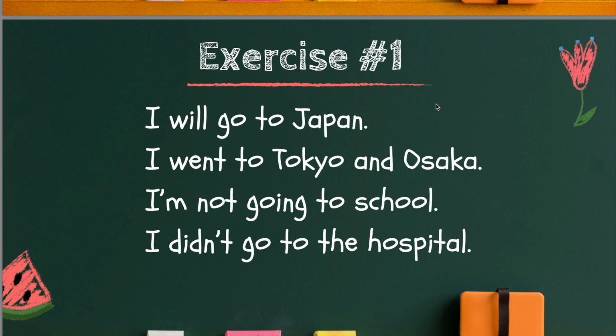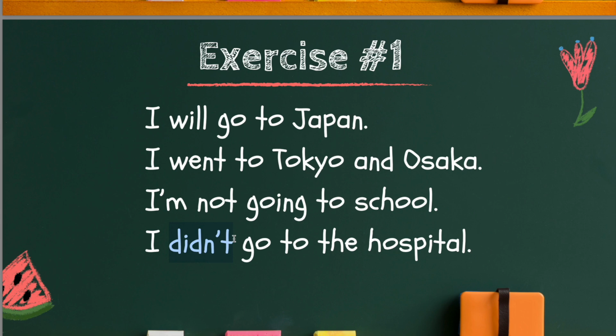And in the last lesson, you learned how to change the sentence into past tense and negative form, like I went to, I'm not going, I didn't. So, please be careful how you end the sentence.